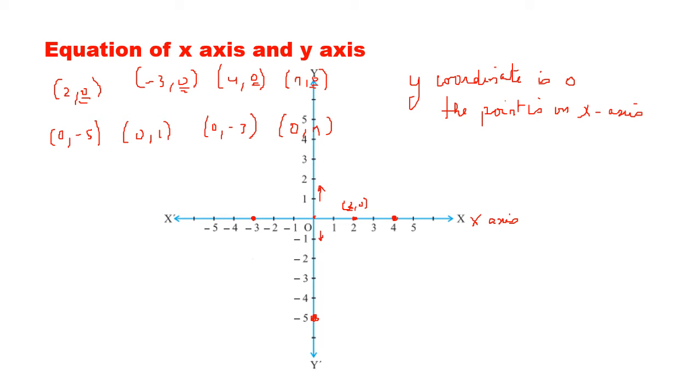Similarly, (0, -5). So this point is here: (0, -5), (0, 1), (0, -3). So any such point where the x coordinate is 0, the point is on the y-axis. So how do we write the points? First we write the x, then we write the y. So if the y remains 0, the point is on the x-axis. If the x remains 0, the point is on the y-axis. So this is for you to remember and know.